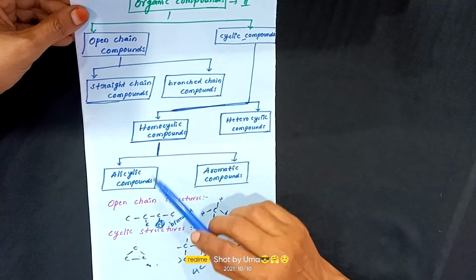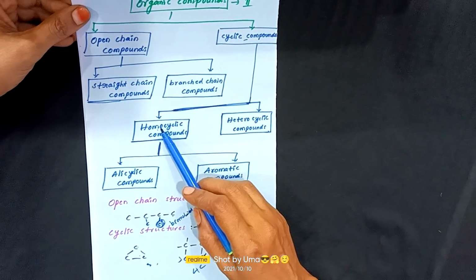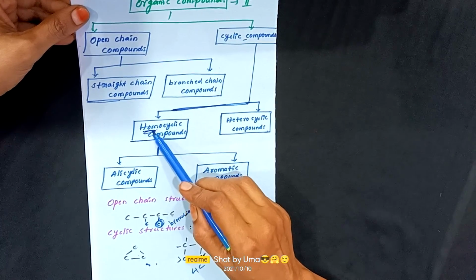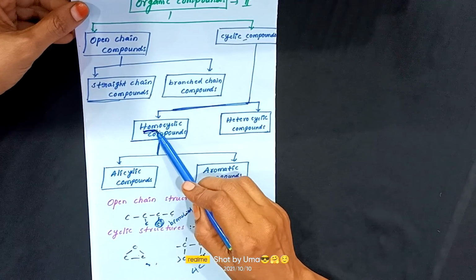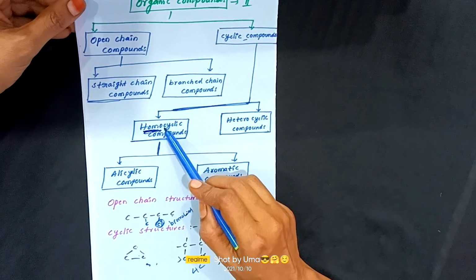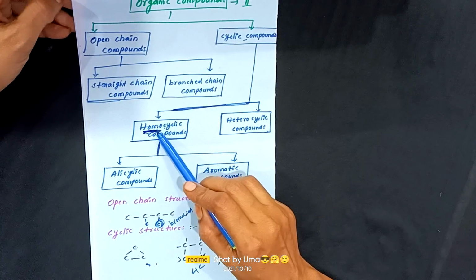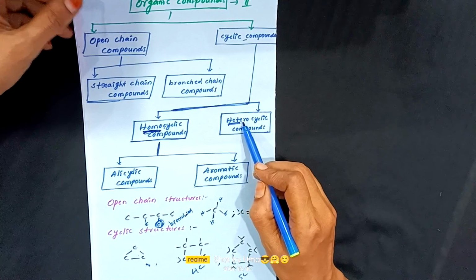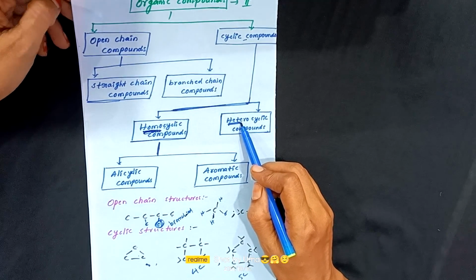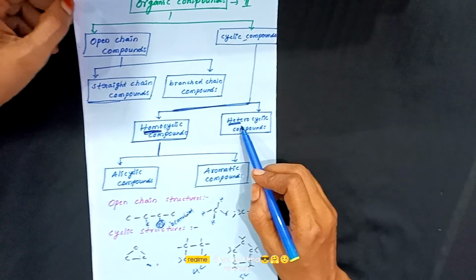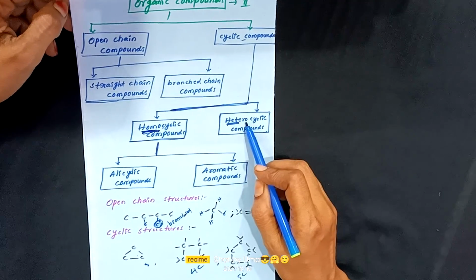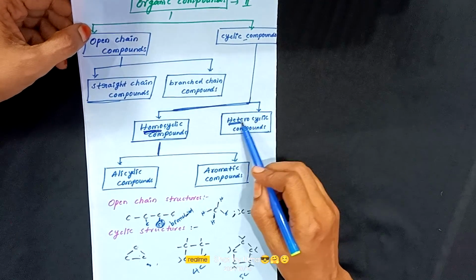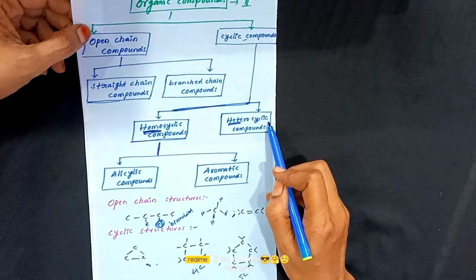Homo means similar or same. So in homocyclic compounds, all are carbon atoms only, no other element is present. Here hetero means one or more than one atoms are different from carbon. That may be oxygen, sulfur, phosphorus, halogen. So this kind of cyclic hydrocarbons are called heterocyclic hydrocarbons.